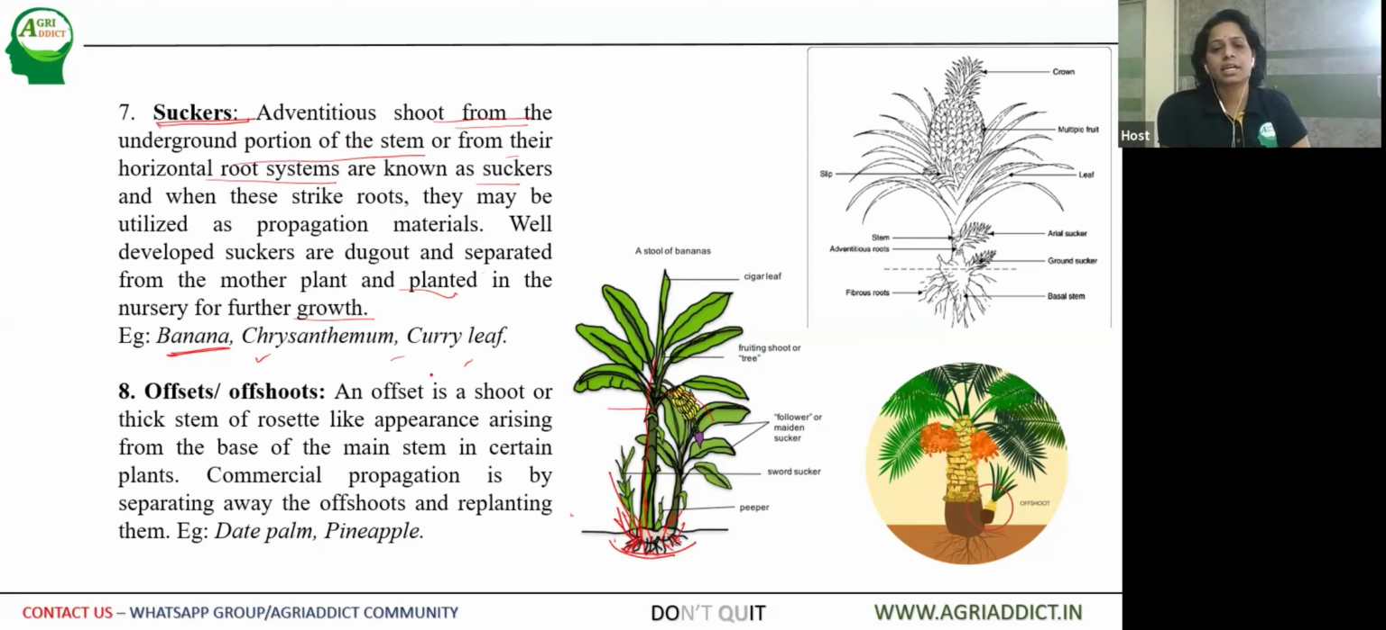So we call it a sucker. From the mother plant side, many suckers are developed. So this can also be utilized for propagation, for commercial propagation also.